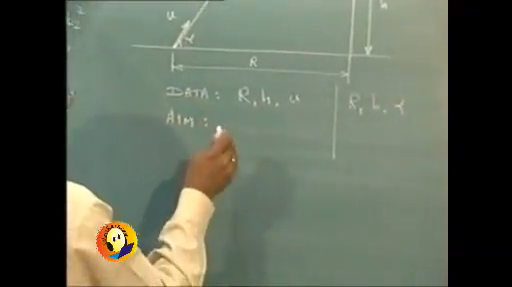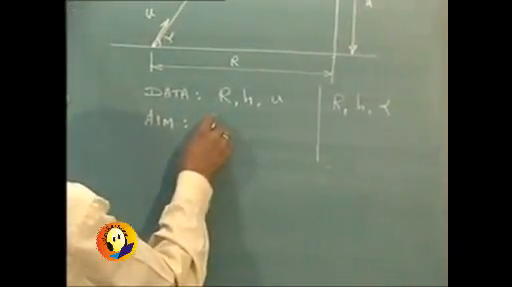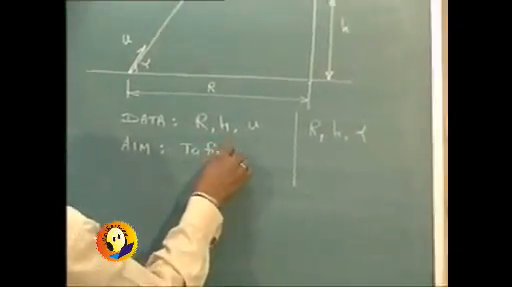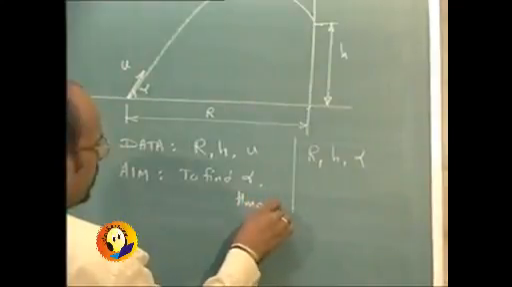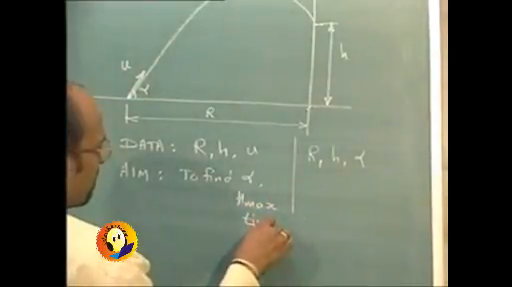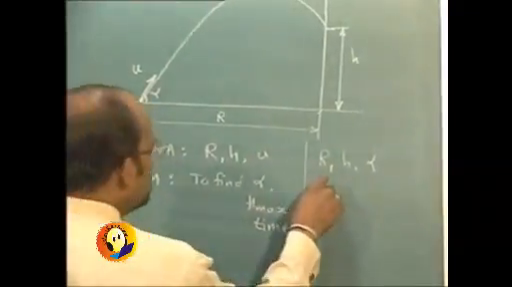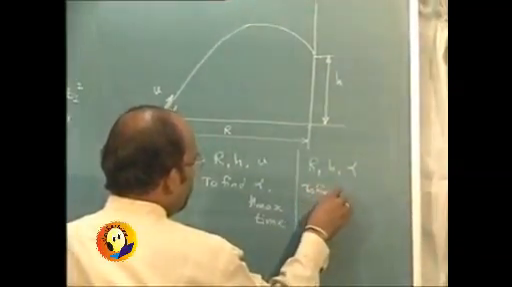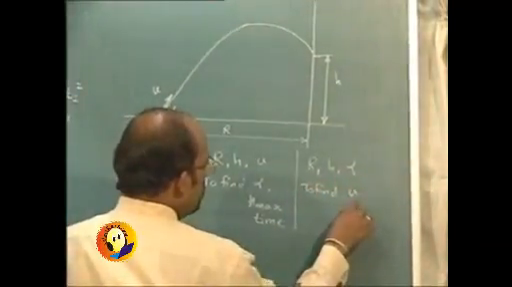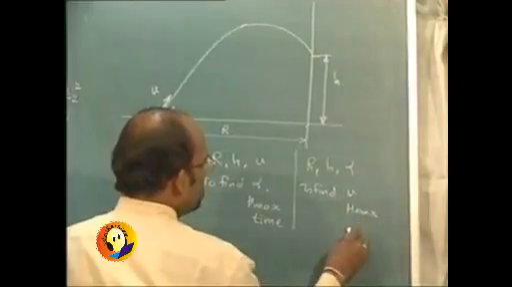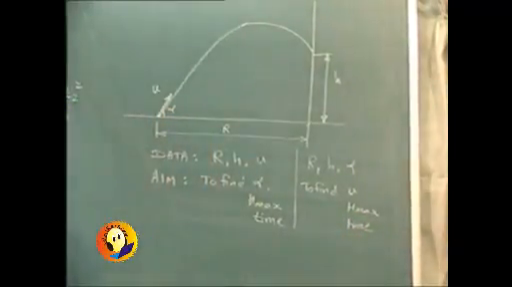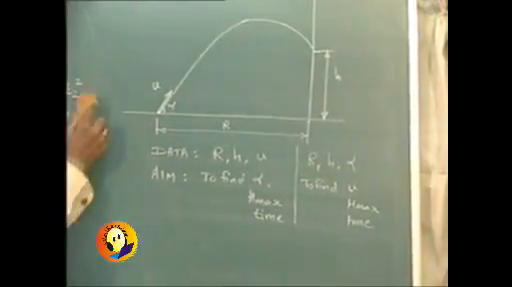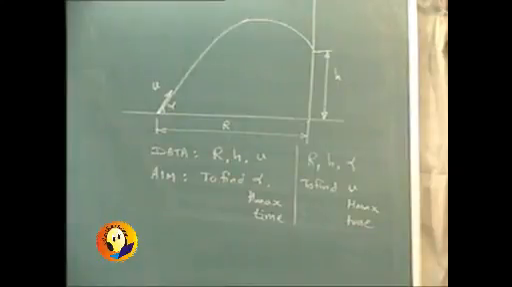and the aim will be to find alpha, h max as usual and time. Whereas in the second case the aim could be to find u, h max and time. Of course the problem can be solved in any form over here.